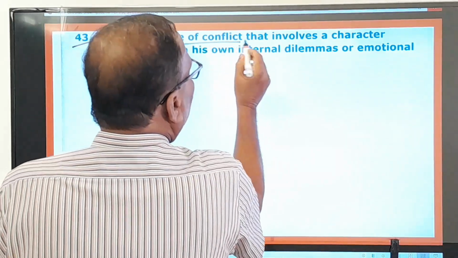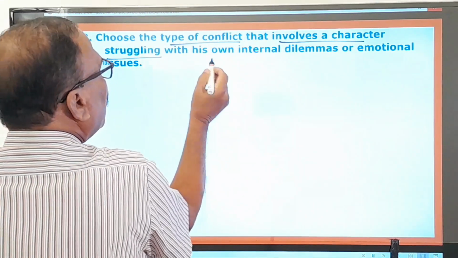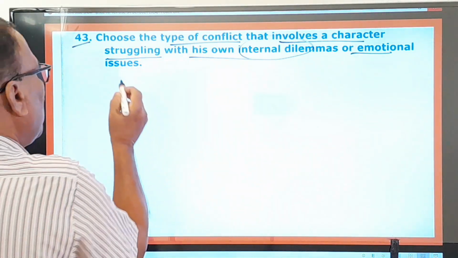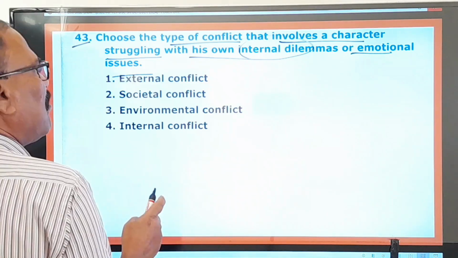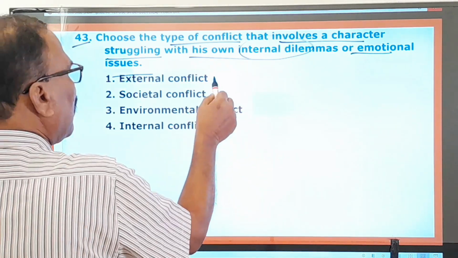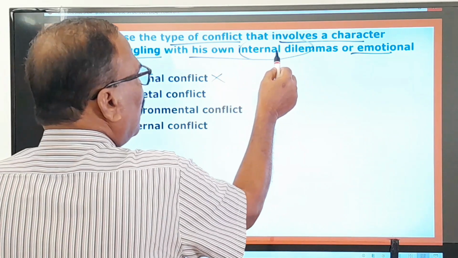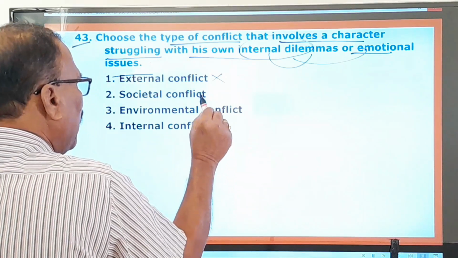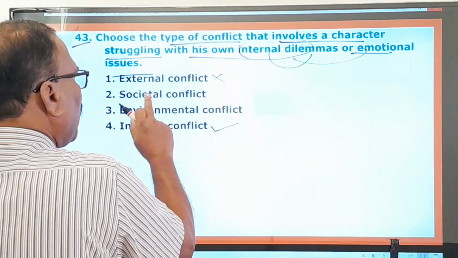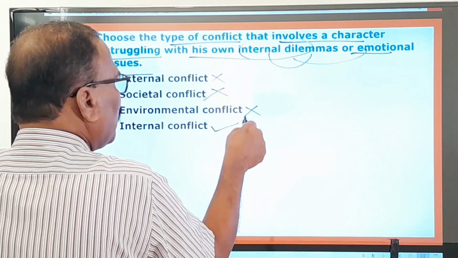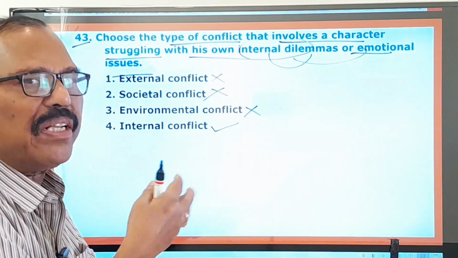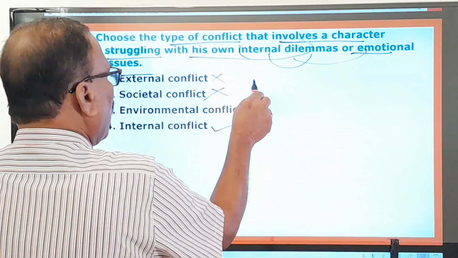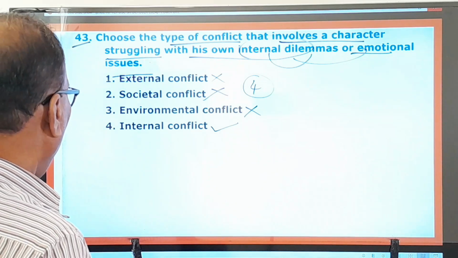Choose the type of conflict that involves a character struggling with his own internal dilemmas. Internal dilemmas means internal conflict. You know, the emotional issues. Internal dilemmas and emotional issues. So, what is that conflict called? Means external conflict? No, it's not an external conflict, because the character is fighting with his own internal dilemmas and emotional issues. Therefore, it must be internal conflict only, not the external conflict, not societal conflict, environmental conflict. So it is clear from the question itself, you can easily understand, easily answerable question, right? So first one, second one, third one are wrong, only the fourth one is the right one. Okay, and you go to the next question.